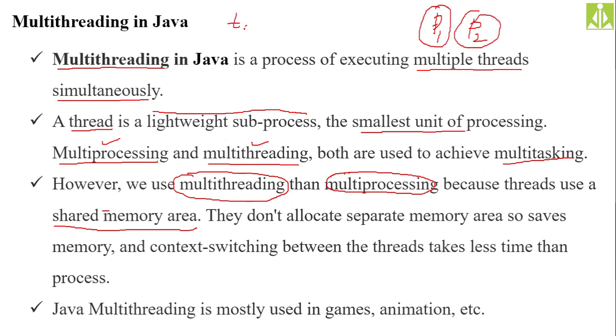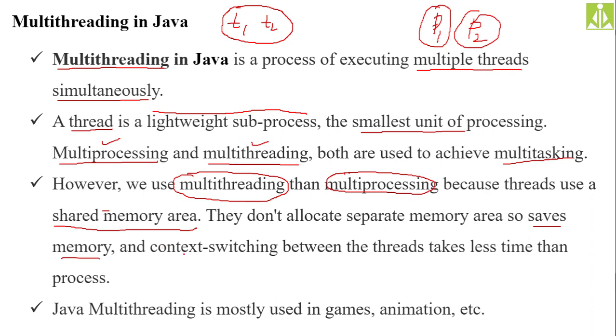Whereas if you have T1 and T2, 2 threads, they can come under a single process. So they share the memory. Shared memory we can get only with the help of threads. So multi-threading is advisable over multi-processing. They don't allocate a separate memory area, so they say it saves memory. Using multi-threading saves memory. This is why we have to go for multi-threading.